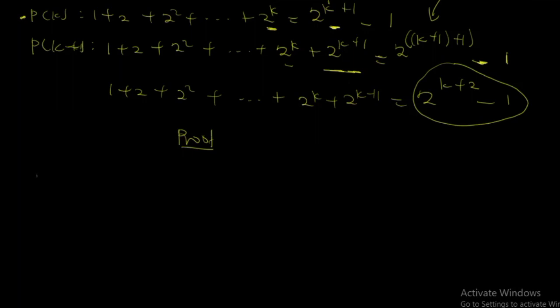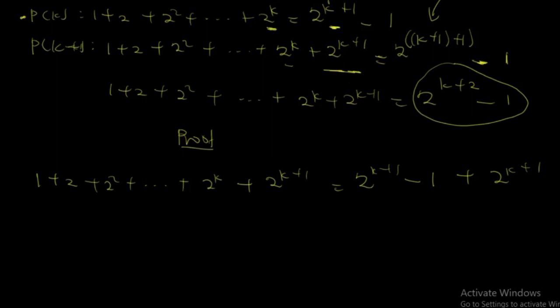So what you're going to get is 1 plus 2 squared plus 1, 2, 3 plus 2 exponent k, then plus this one, 2 exponent k plus 1, and is equal to, you write this, 2 exponent k plus 1 minus 1, then plus the 2 exponent k plus 1. And then you concentrate on this. So your aim is that when you solve this, you should get this one. And make sure that when you get this one, that means that it is true for k plus 1 when k is also true.